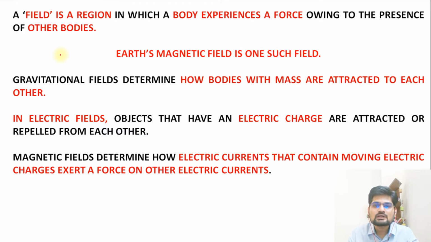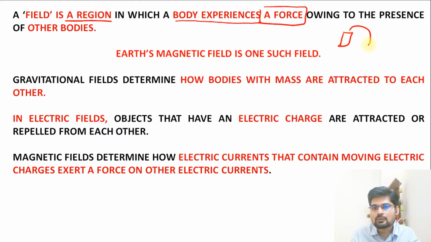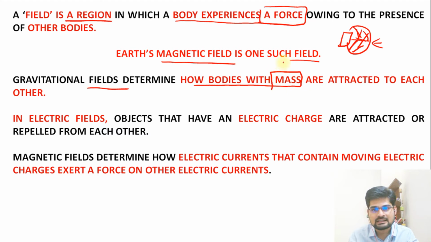So now let's understand what this field, the Earth's magnetic field, is. A field is basically a region in which a body experiences a force. Suppose this is the body, so it will have a particular field, the region where this force is being experienced. Earth's magnetic field is one such field. Gravitational fields determine how bodies with mass, remember gravity has this major factor of mass, are attracted to each other.